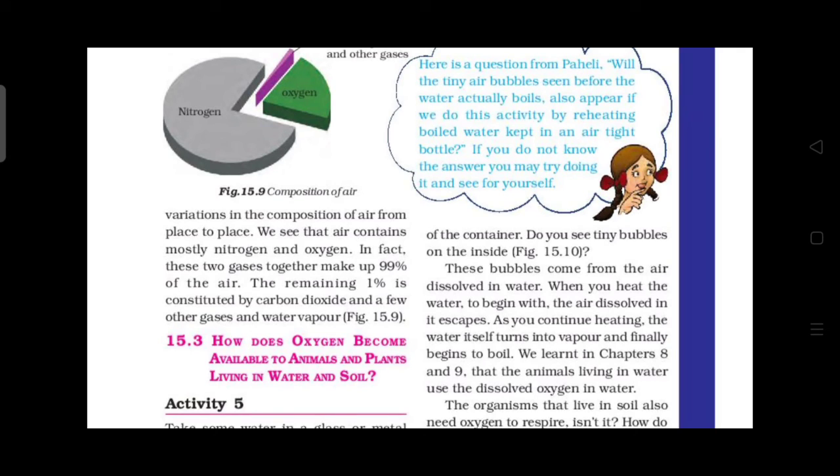They have given percentages for the composition of air. Air contains mostly nitrogen. See the picture. Air has mostly nitrogen and oxygen, in fact two gases. The remaining 1% is constituted by carbon dioxide, a few other gases and water vapor.